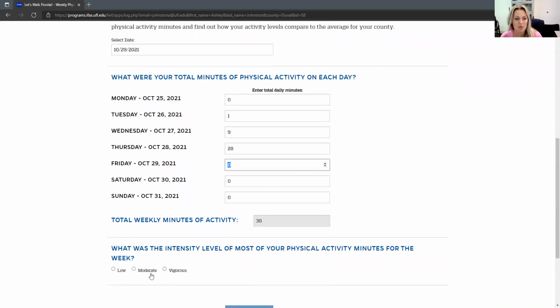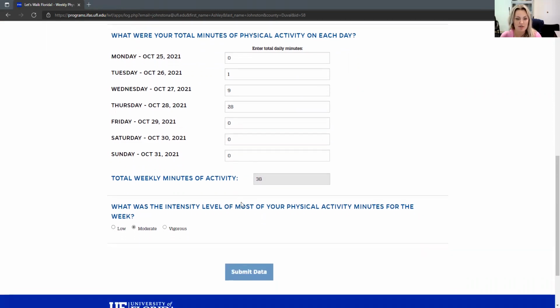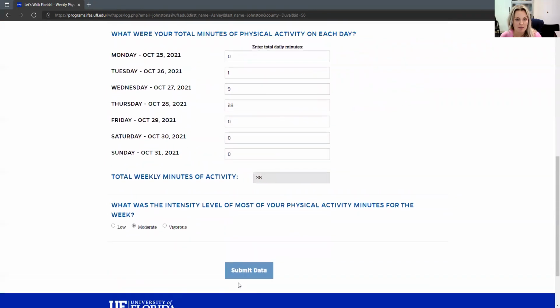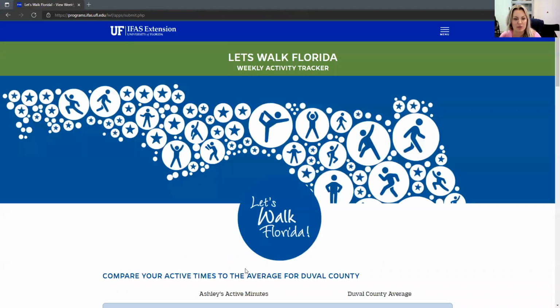And then once you enter in your minutes, I just want to show you the bottom here. You can choose low, moderate, or vigorous. And so for me, if it's mostly gym stuff I'm putting here, I'm going to put vigorous for sure. Otherwise, I'll just put moderate or low. So that's it. That's how you enter in your stuff. And I'm going to go ahead and submit this. And then I can go back in and I'll be able to enter in the 29th as well.